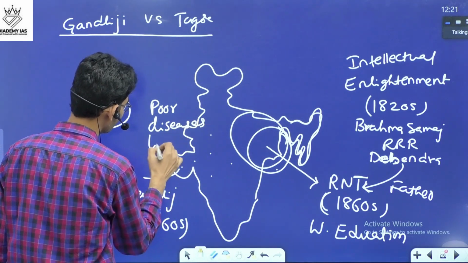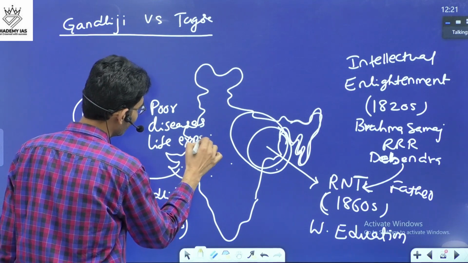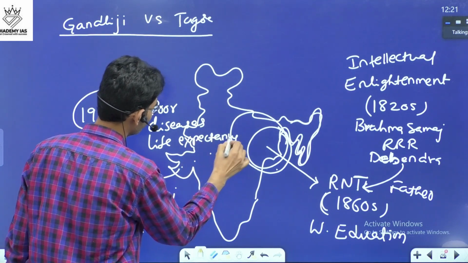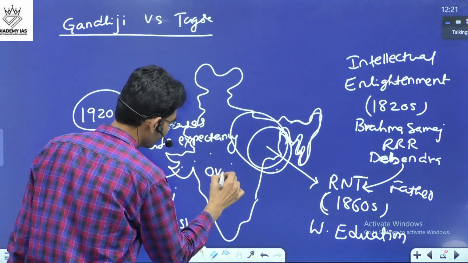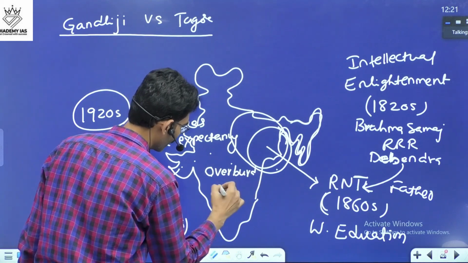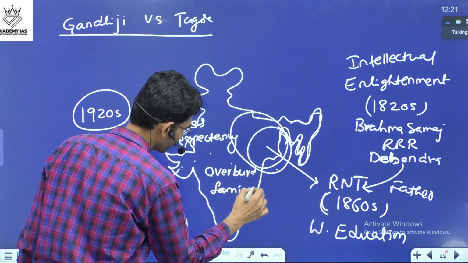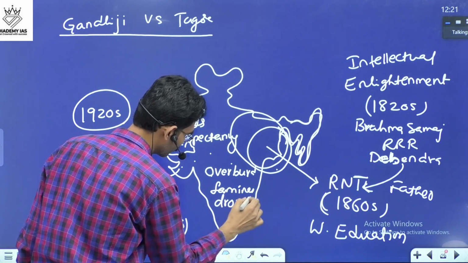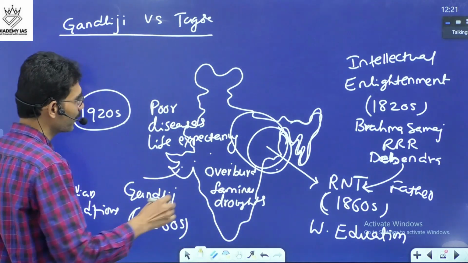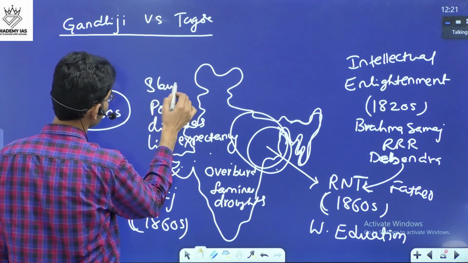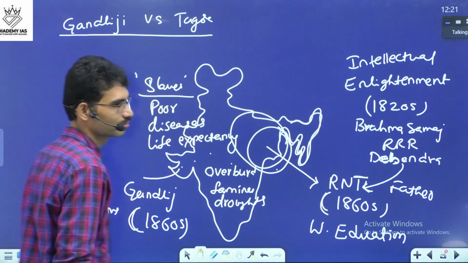Diseases, life expectancy is very low, agriculture is overburdened, famines, droughts. The British treated Indians like slaves.